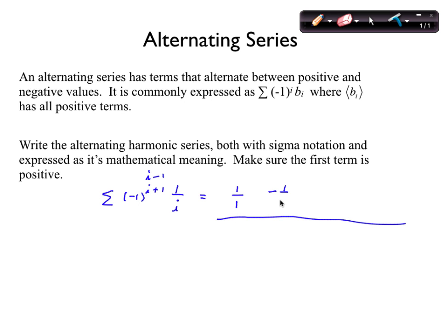This is i equals 2, right? So we're going to add these together? Okay. So 1 minus a half plus a third minus a fourth plus a fifth. Agree? That's it.